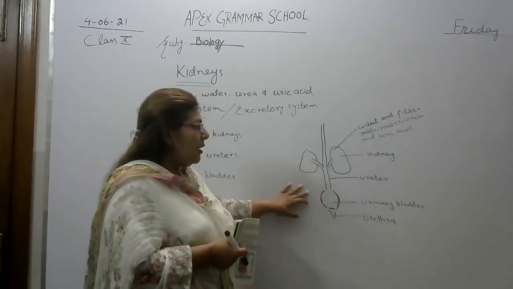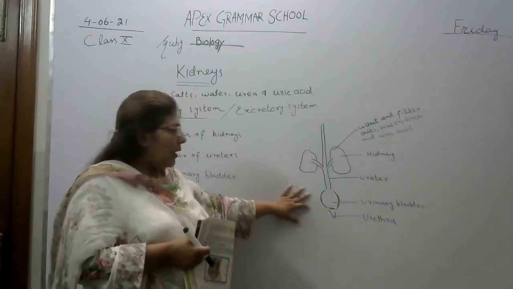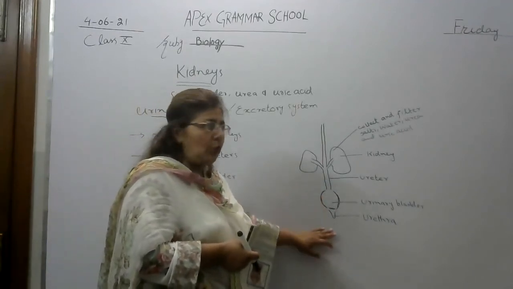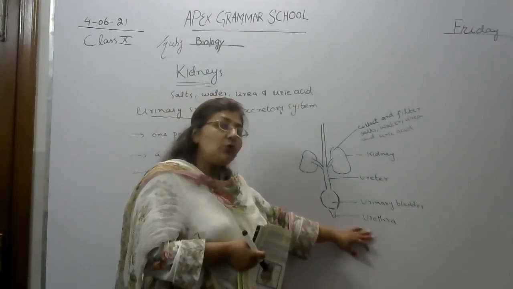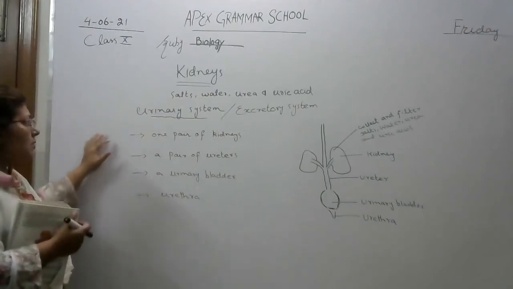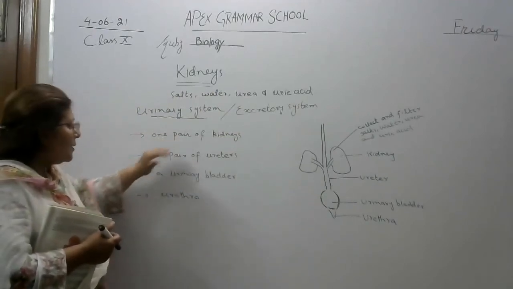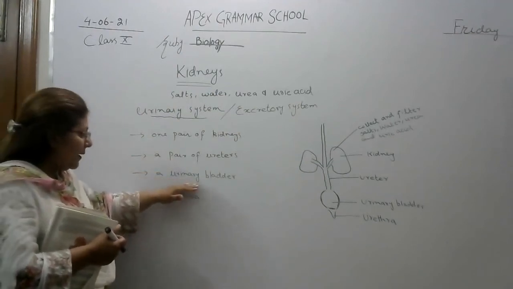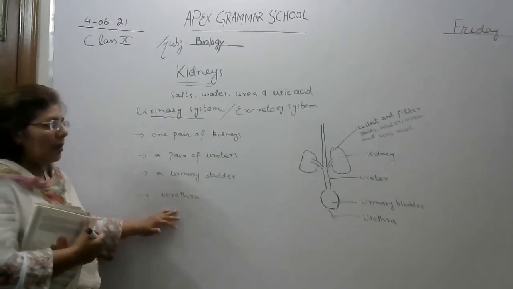This is the bladder where urine is collected. When it is filled, it is eliminated from the body through a part called the urethra. So keep in mind, your urinary system consists of one pair of kidneys, a pair of ureters, a urinary bladder, and a urethra.